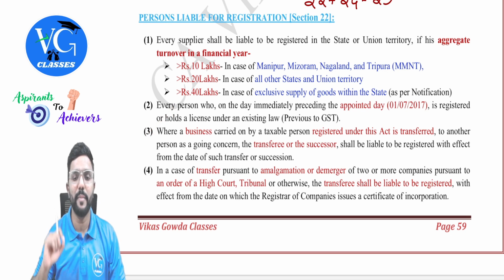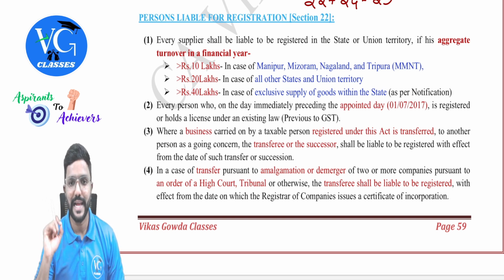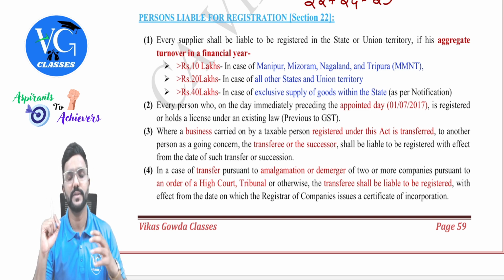Where a business carried on by a taxable person registered under this Act is transferred to another person as a going concern, the transferee or the successor shall be liable to be registered with effect from the date of such transfer or succession. So simple.